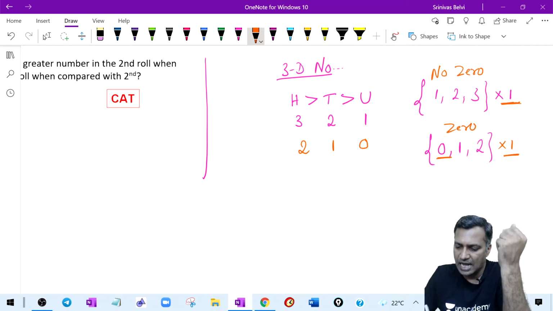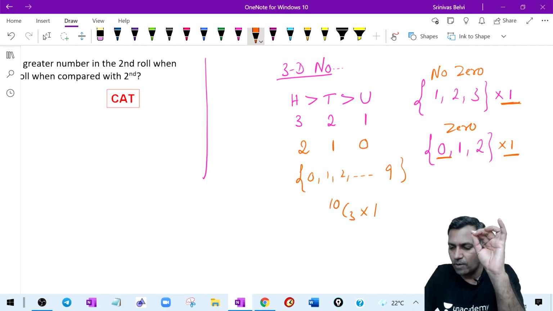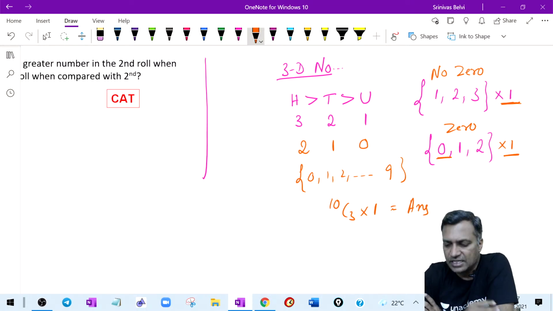Therefore you say that, I have 10 digits, 0, 1, 2, 3, like this up to 9. I just have to select 3 digits. For every selection I can form only one number. This is going to be my answer. Are you all comfortable with this? That's the answer. That's it.